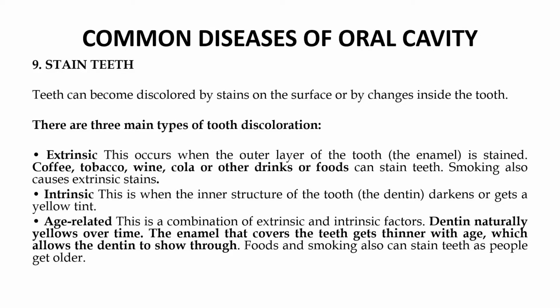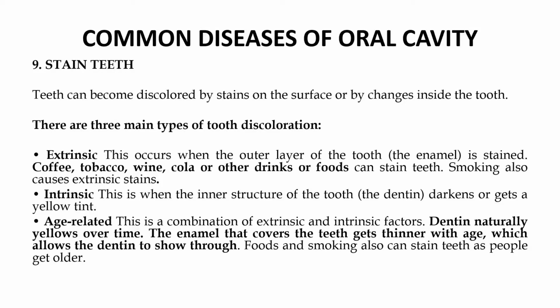Another type of tooth discoloration is the intrinsic type. This occurs when the inner structure of the tooth darkens or gets a yellow tint. The third type is the age-related factor. This is a combination of both extrinsic and intrinsic factors.